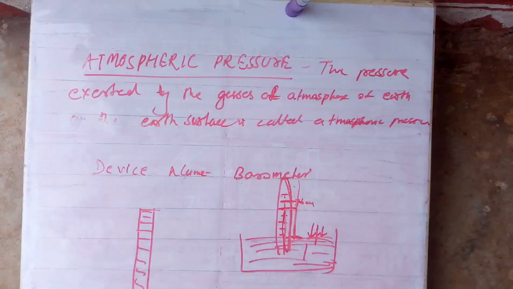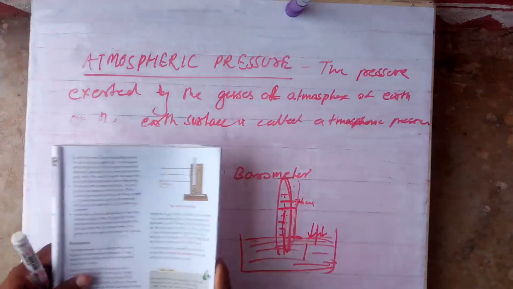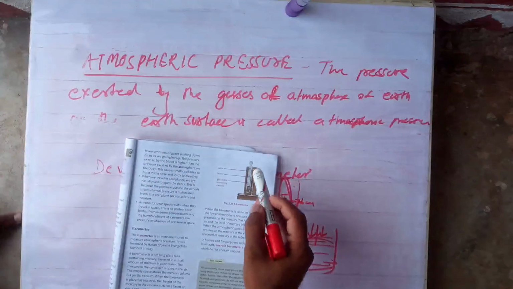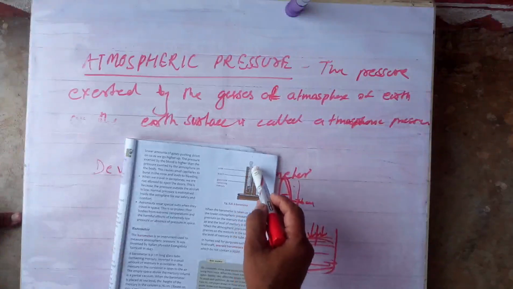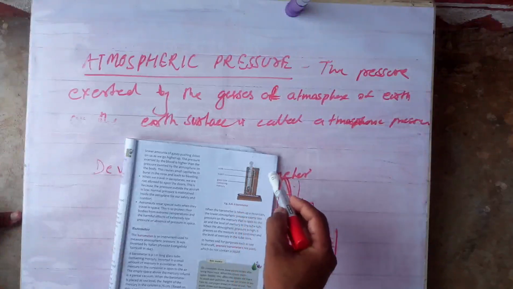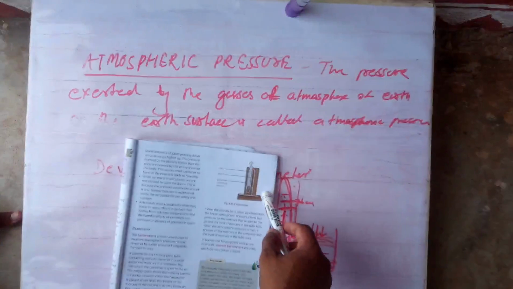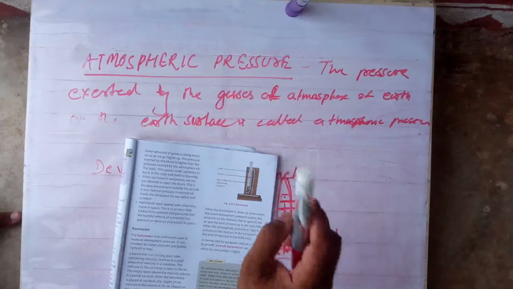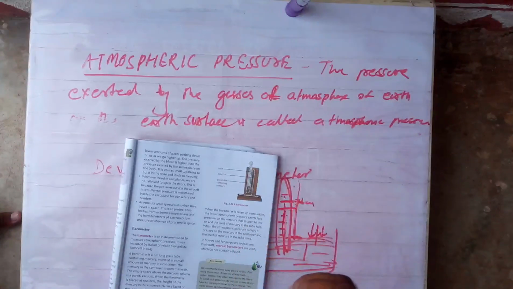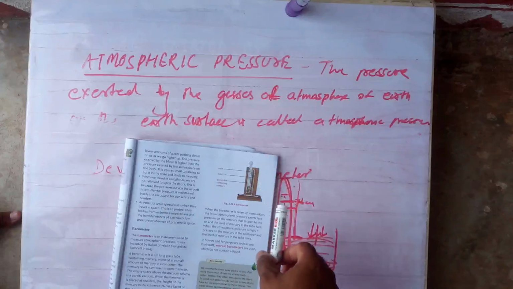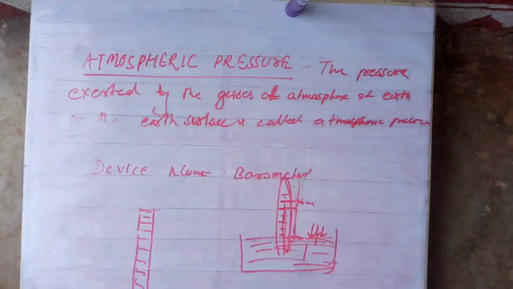The same thing is done with the same mercury by fixing a U-tube. Okay, U-tube does not mean your YouTube channel. It is a U-shaped tube. Here you can see the U-tube fixed. This is the barometer. Here the scale is fixed. As the pressure increases, the barometer will show it.